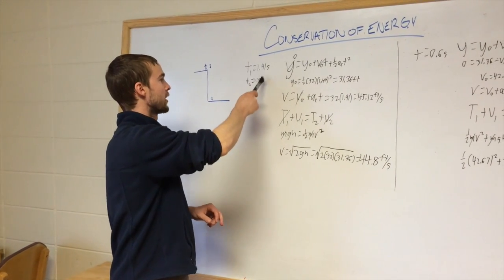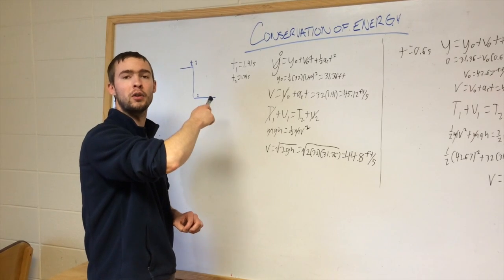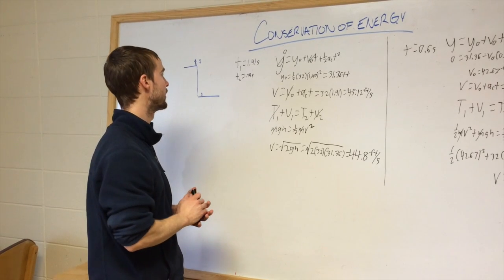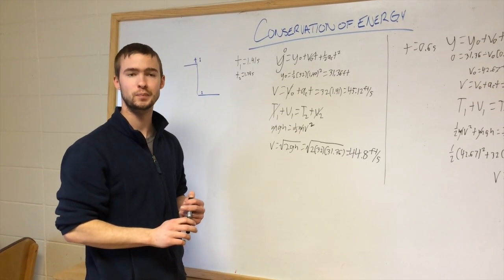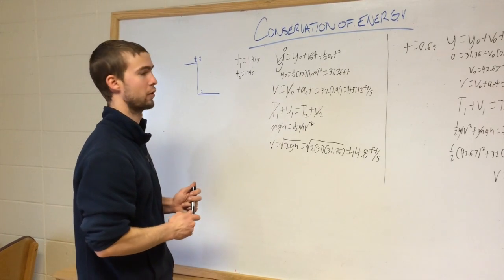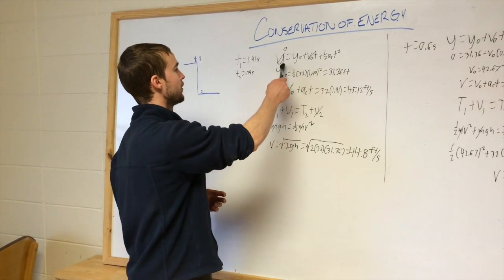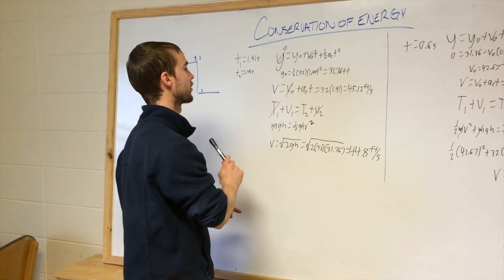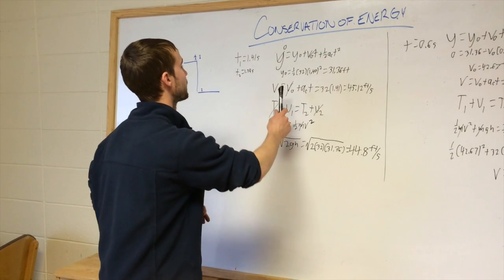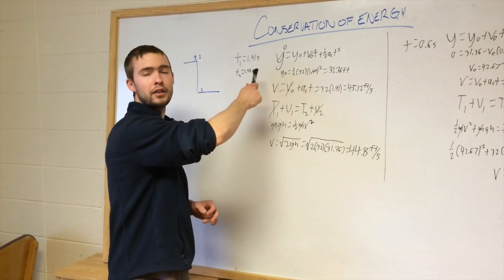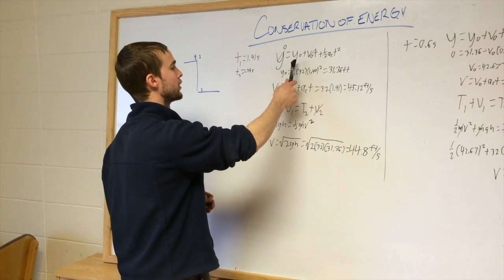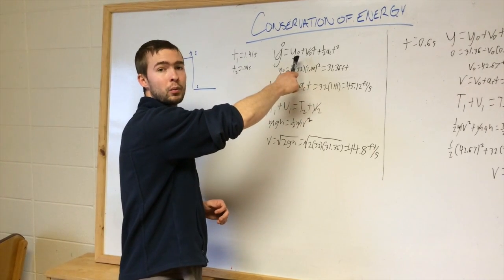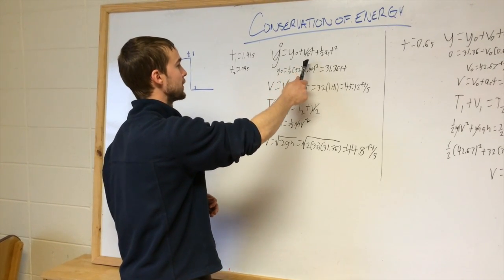So here are the times for the soccer ball and the tennis ball. These were so close that we just averaged them and then used that time to find the height at which we dropped those. So here we have one of the equations of motion for constant acceleration. Our final height is 0, and we are going to be looking for our initial height, with the initial velocity being 0.